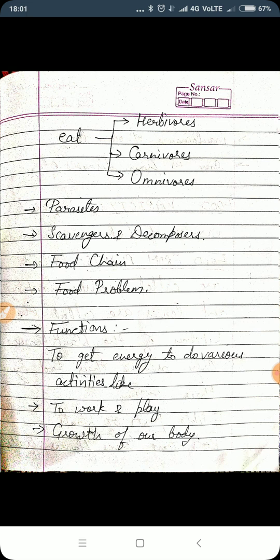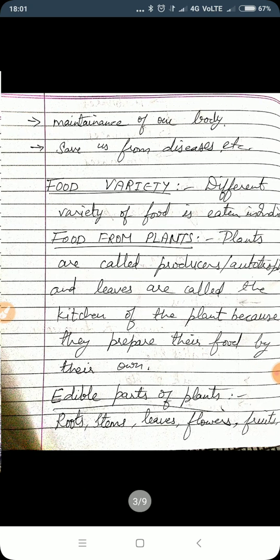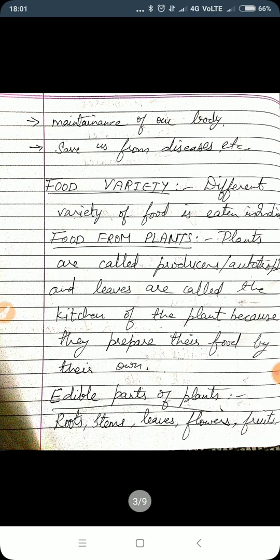Okay, now because we need to do a lot of work with that energy, we have to eat different food varieties for that. So now I'm going to discuss the food variety. As you guys know, we eat a lot of different types of food, right? We eat puris, we eat upma, we eat dhokla.